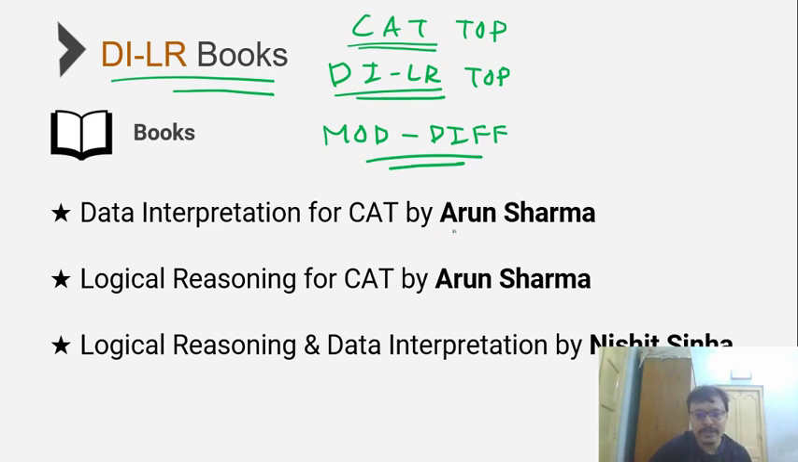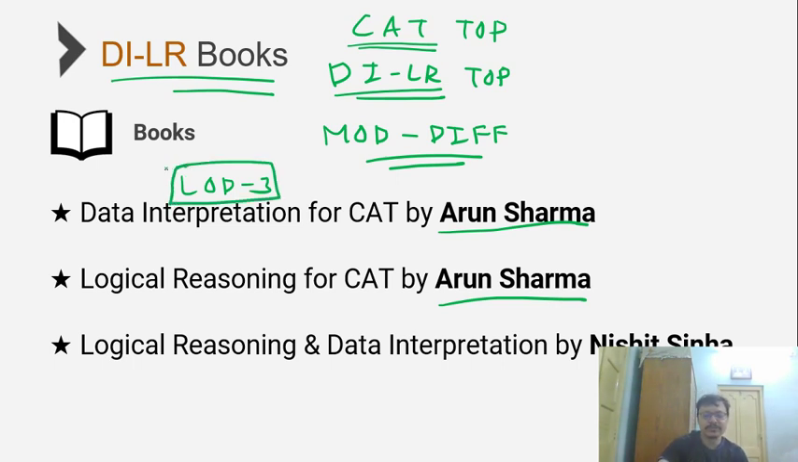So as far as books are concerned, again for the McGraw-Hill Education series, the best books would be DI by Arun Sharma and LR by Arun Sharma. What is especially important in these two books is practicing the LOD3 type sets, which is very important for CAT. Given that CAT has a tendency of discussing moderate to difficult and a few very difficult sets, having done these awkward, challenging type DILR sets from the LOD3 in Arun Sharma would be really beneficial.